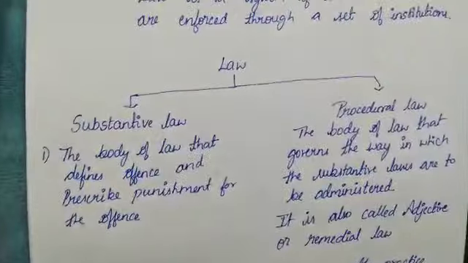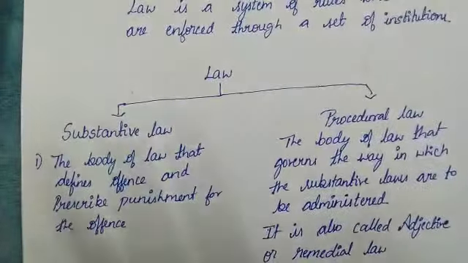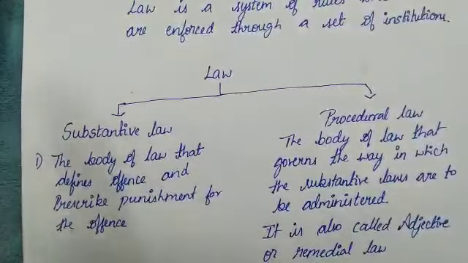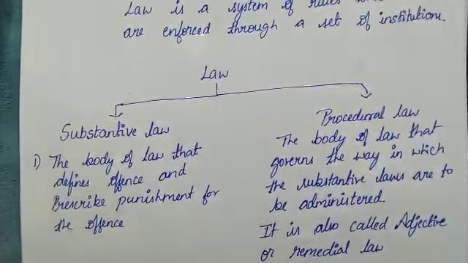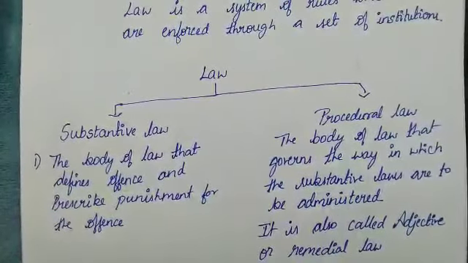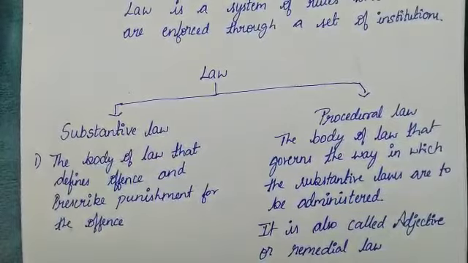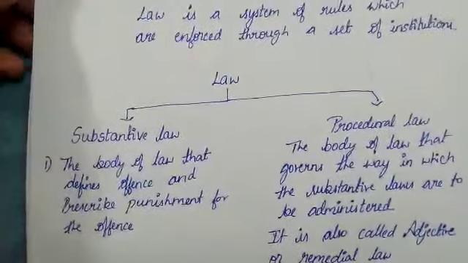So substantive law defines an offense and prescribes punishment for the offense. The punishment may be of two kinds, that is penalty or imprisonment. And procedural law governs the way in which substantive law is to be administered. Procedural law is also called adjective or remedial law.